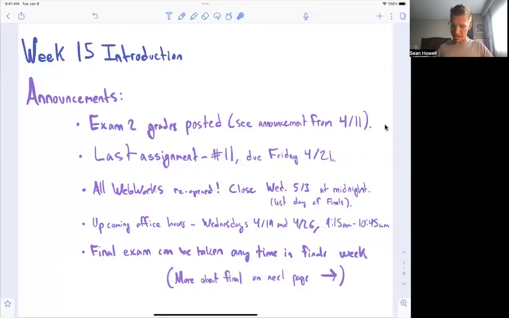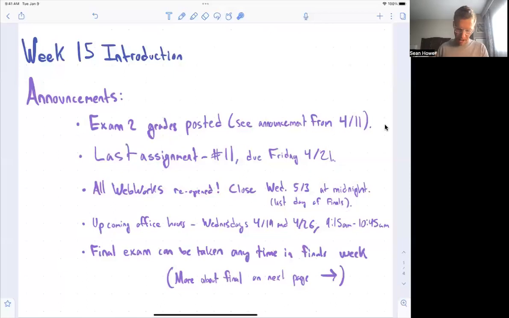But all of the web works will stay open until the end of finals week, so midnight on the last day of finals week. That will give you a chance to use those web work assignments, any problems you missed before, to go back and study, while also raising your assignment grade. I'll say a little bit more about that in a second.